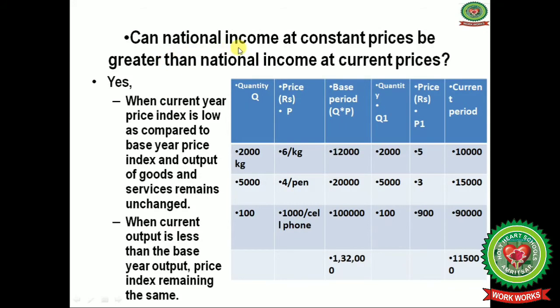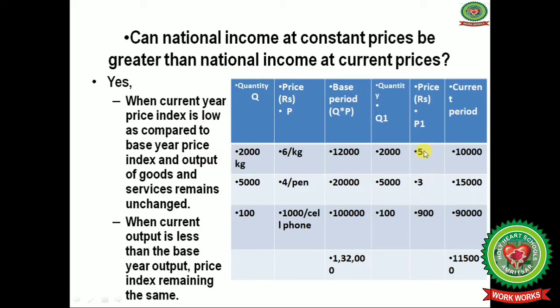Now the question arises: can national income at constant prices be greater than national income at current prices? Is it possible? Yes. When is it possible? Students, we have already discussed the base year prices and the current year prices. When the current year prices are low as compared to the base year prices.